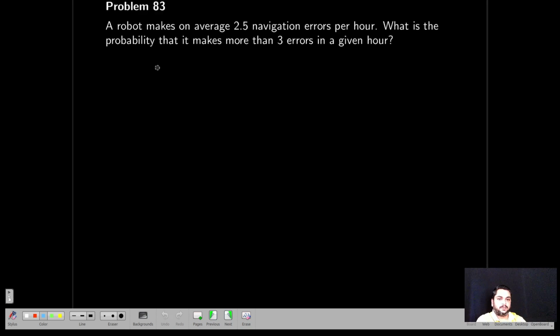Next. A robot makes an average of 2.5 navigation errors per hour. This is a Poisson distribution in an interval, so lambda is equal to 2.5 per hour. What is the probability that it makes more than 3 errors in a given hour? T equal to 1 hour, that implies lambda t is equal to 2.5.